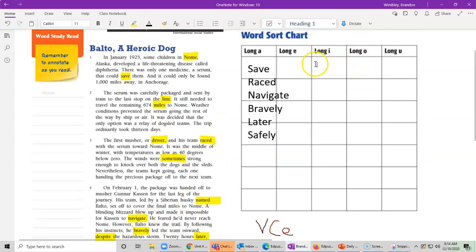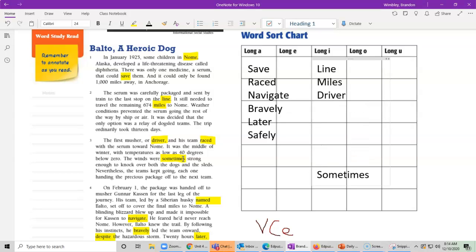Now what about our long I? Well, this one I found quite a bit also, like those A's. I found line. I found miles. I found driver, which again has that suffix. When I take that R off, I have drive. And I found sometimes, which is a long one. So I'm going to put that at the end, just so it doesn't blow into the O's that I'll have.